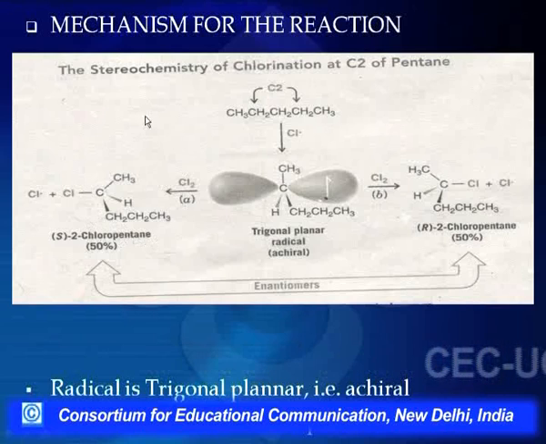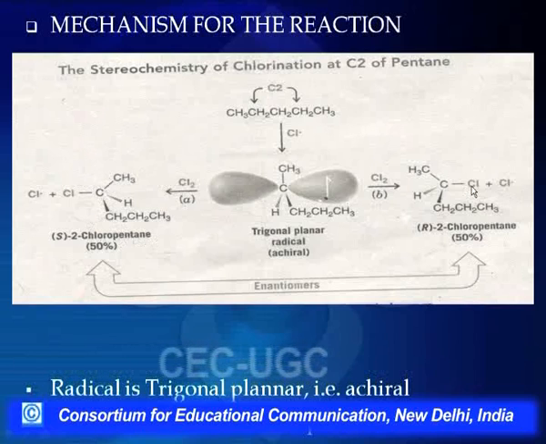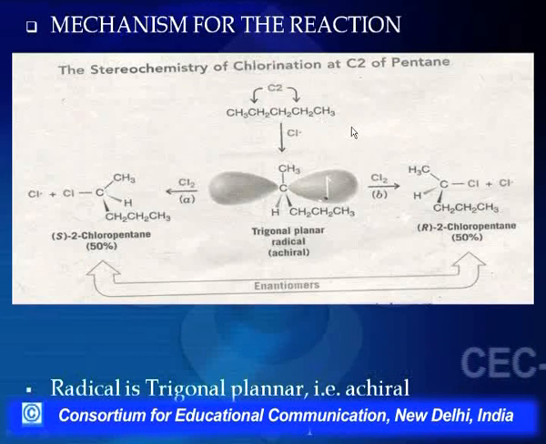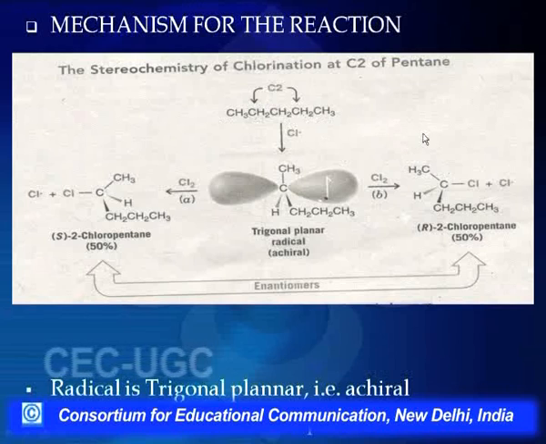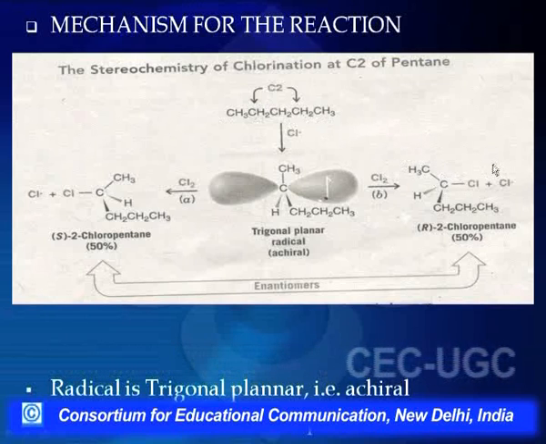When I talk of the absolute configuration, we find here Cl is on the left hand side and here the Cl is on the right hand side. So we say that these two molecules have opposite configuration. Of course, when we have to assign R and S, I cannot randomly say that because the Cl is on the right hand side, it is the R configuration.